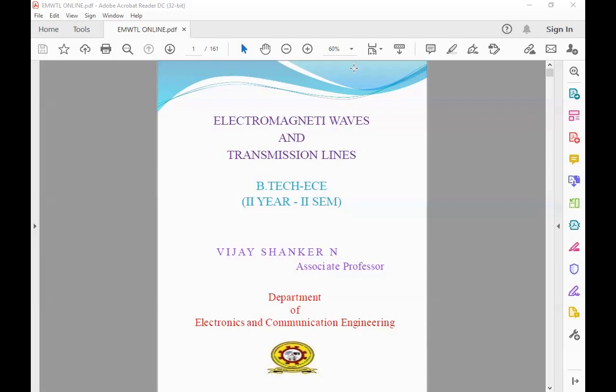Today I am going to discuss the third chapter, electrostatics. We already completed transmission lines 1 as the first unit and transmission line 2 as the second unit, and two topics are remaining. The two topics are related to graphical work, so it is somewhat difficult to teach this online. So we will start the third unit, that is electrostatics.